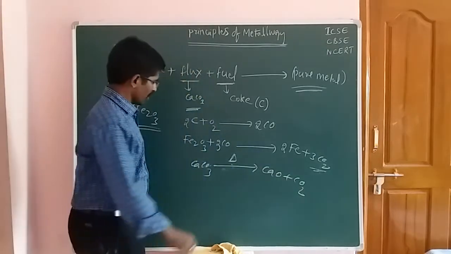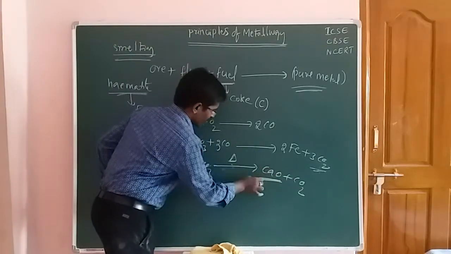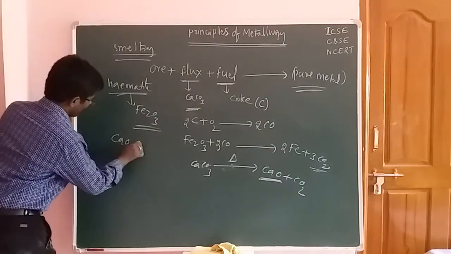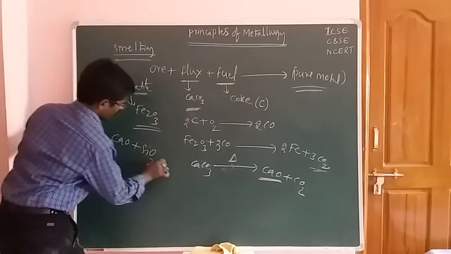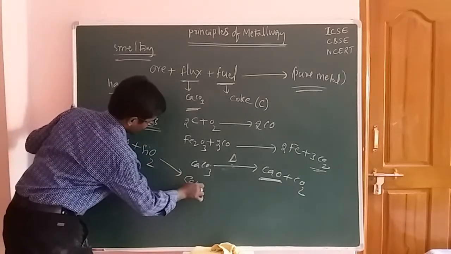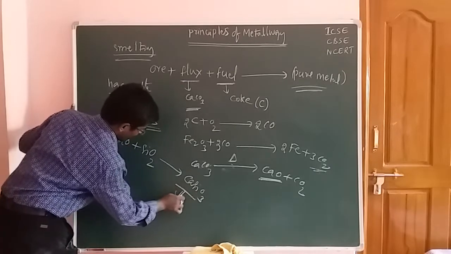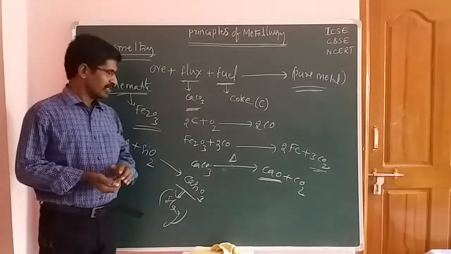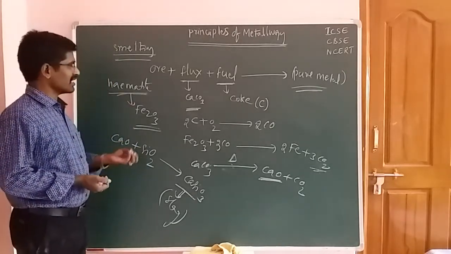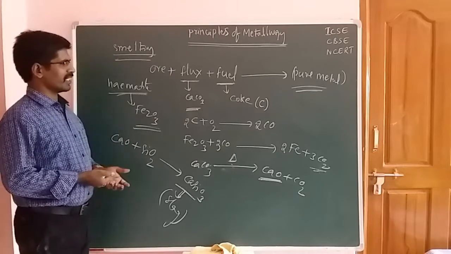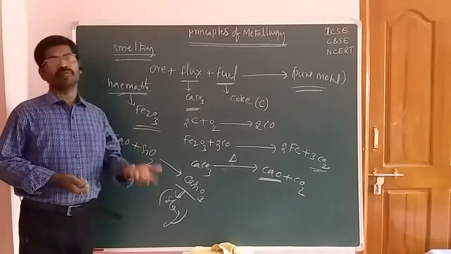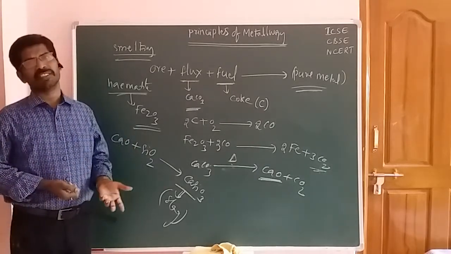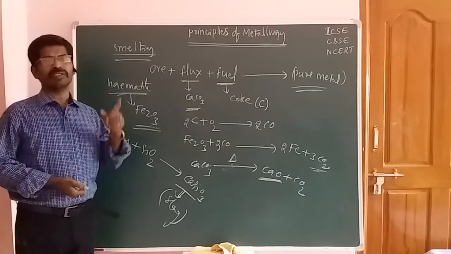Now CaO is combined with the impurity SiO2, giving rise to CaSiO3. This is known as slag. The flux is an infusible substance, but slag is a fusible substance.